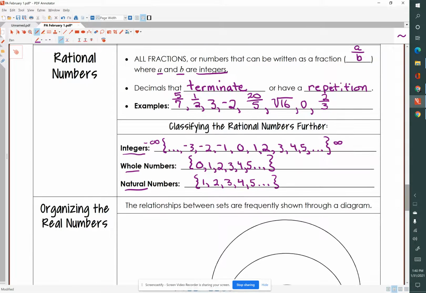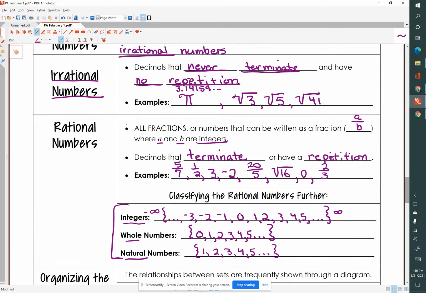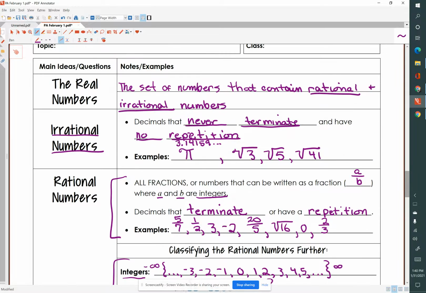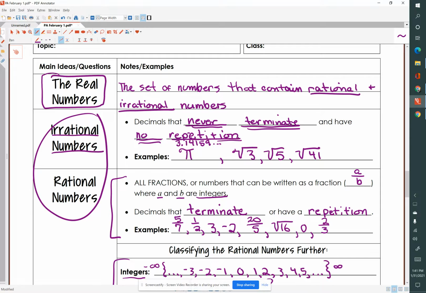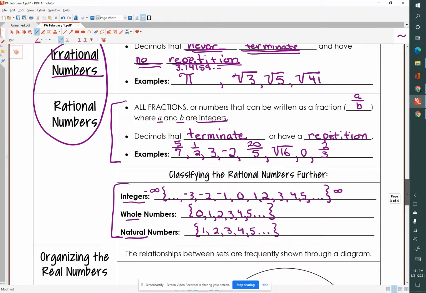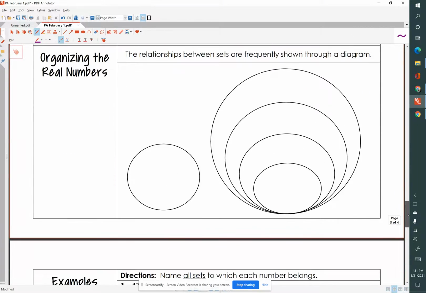Okay, so these are rational numbers. The fractions and the terminating decimals are rational numbers, but the numbers that never terminate and have no repetition are irrational numbers, and both the rational and the irrational are all real numbers. Okay, so all of these are called real numbers. They're part of the real number system.